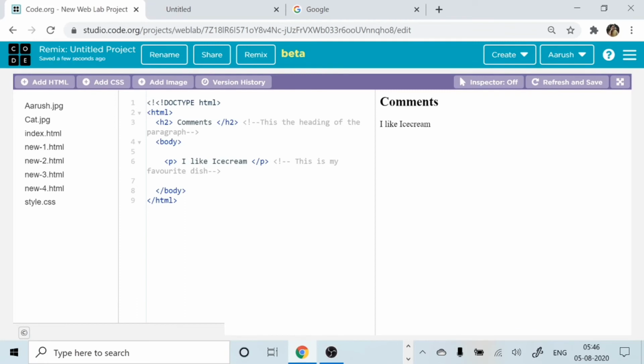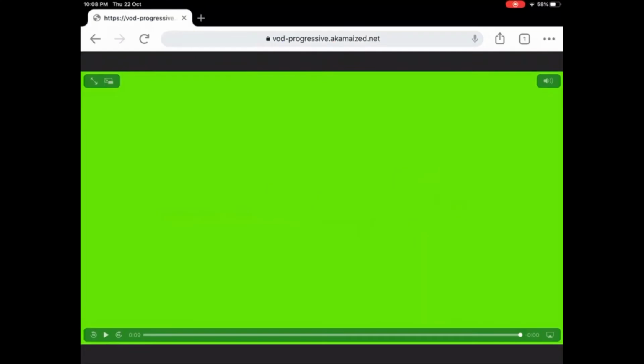you can directly ask them, okay, don't read all of it, only the gray things you go and read. So he will understand, okay, this is the heading of the paragraph, I like ice cream, oh, this is your favorite dish, and so on. So comments are also very easy. When you write big, complicated codes, comments are the ones which actually guide the non-coders as to what exactly is written over here. Okay, so that's all, and we'll meet in the next section.